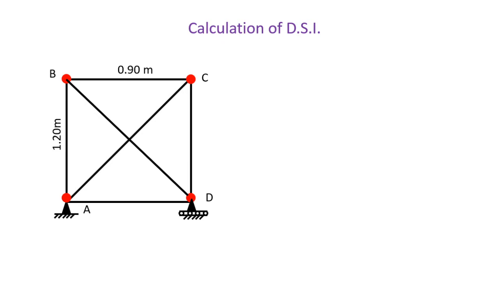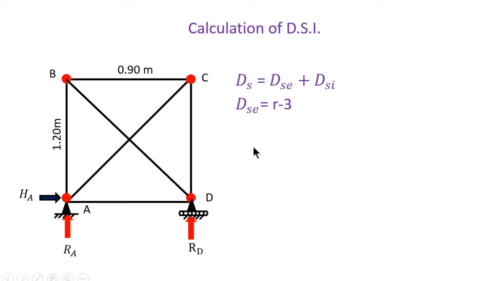The first step is the calculation of the DS, the total static indeterminacy: DSE, external static indeterminacy, plus DSI, internal static indeterminacy. DSE is equal to R minus 3, where R is the number of reactions. RA, RD and HA are the reactions, so DSE is equal to 3 minus 3, so DSE is 0. Next, the degree of static indeterminacy internally is M minus (2J minus 3).